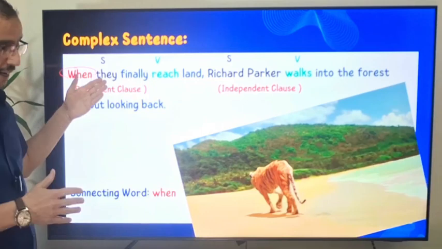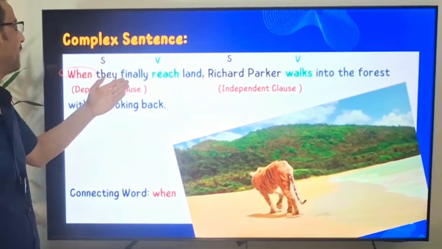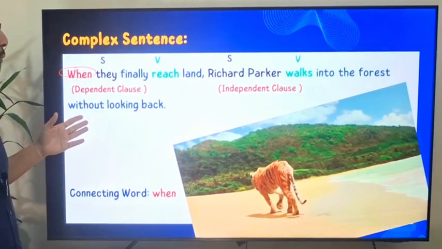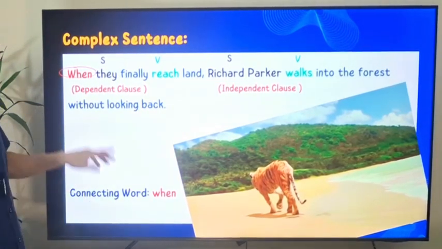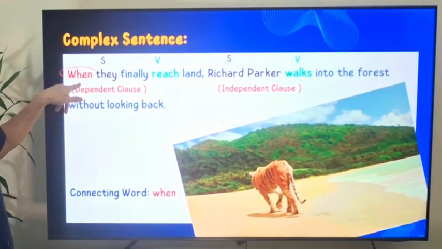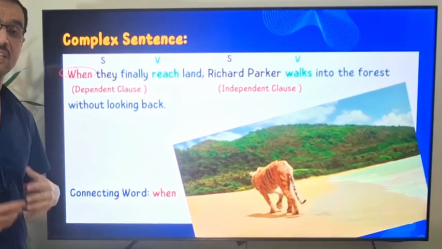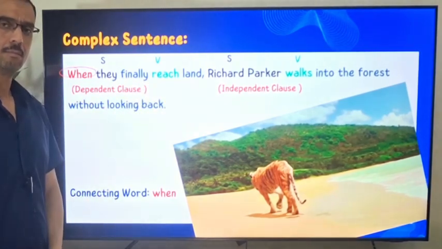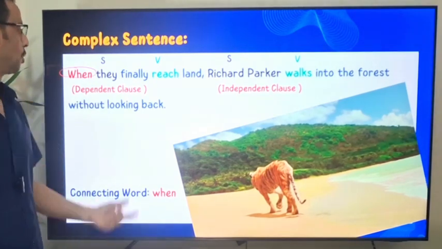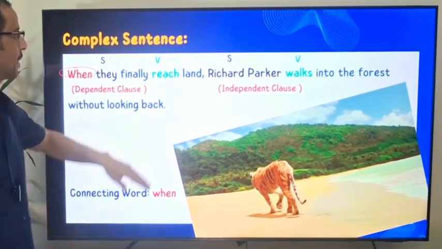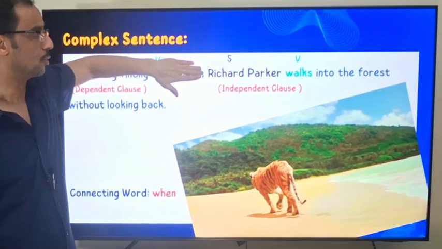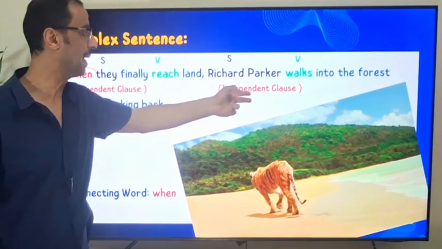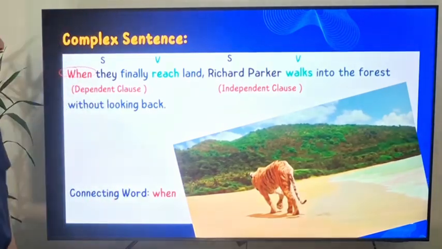When they finally, this is the last one. When they finally reach land, Richard Parker walks into the forest without looking back. So again, this one starts with when, which is a connecting word or subordinating conjunction. When they finally reach land, I can't stop. So this one is a dependent clause. Richard Parker walks into the forest. Yes, this is complete. So this one is an independent clause. Okay.